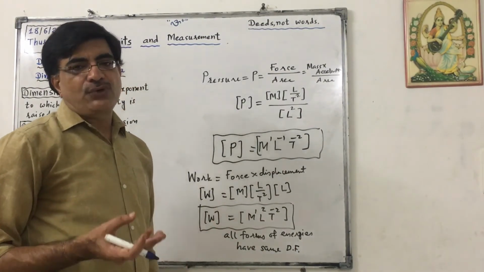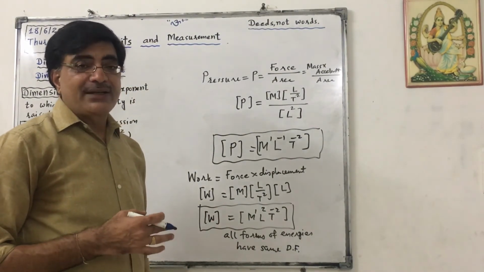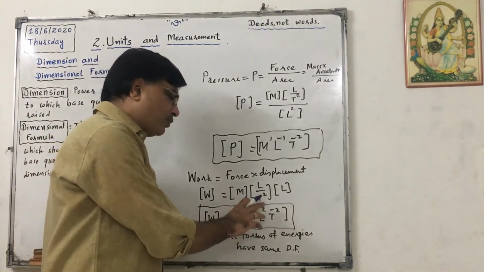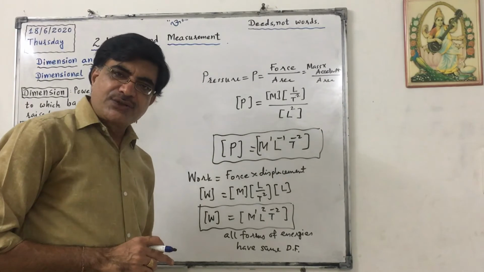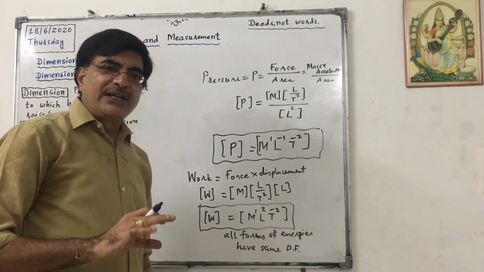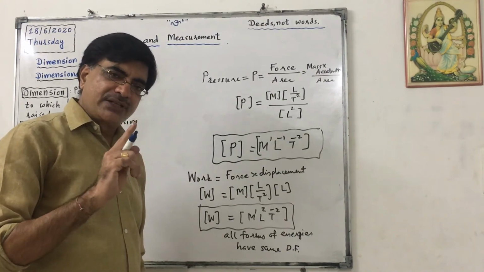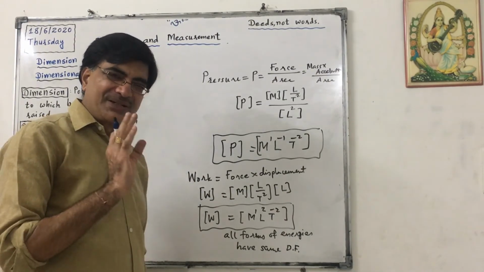What is DF of electric energy, electrical potential energy? Same, M raised to 1, L raised to 2, T raised to minus 2. Any form of energy has the same DF. Okay, M raised to 1, L raised to 2, T raised to minus 2. And it is like work.